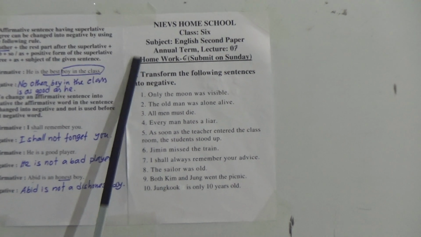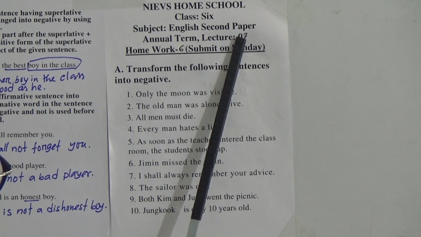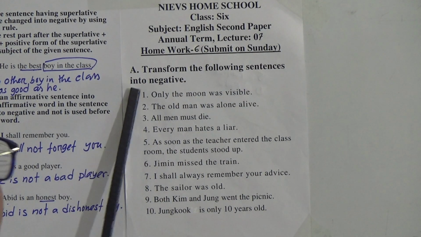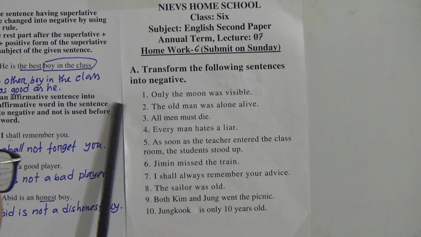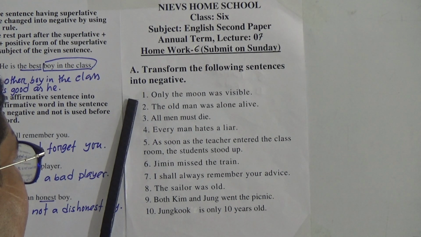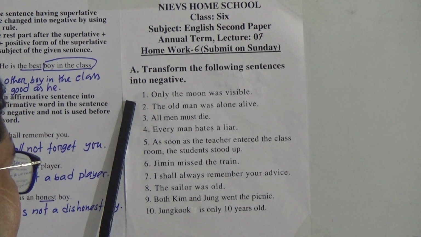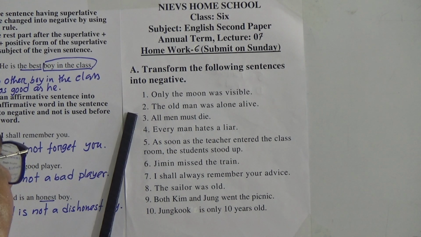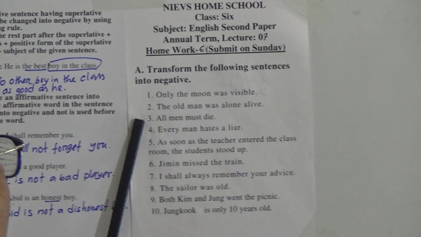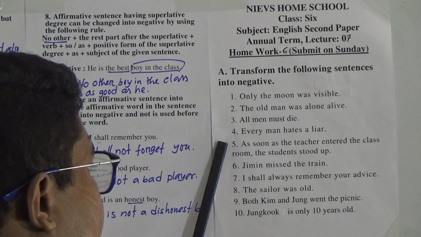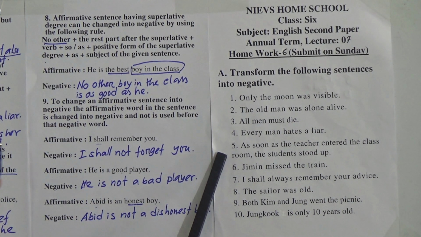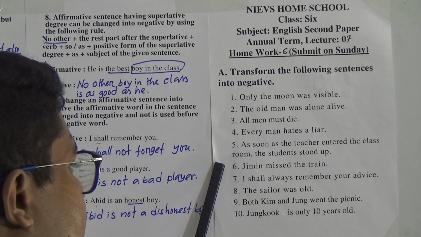So look, I have finished your class. Let's take a look at your SW, annual term lecture 7. SW will be homework number 6, submit on Sunday. Transform the following sentences into negative. Number 1, only the moon was visible. Number 2, the old man was alone alive. Number 3, all men must die. Number 4, every man hates a liar. Number 5, as soon as the teacher entered the classroom, the students stood up.